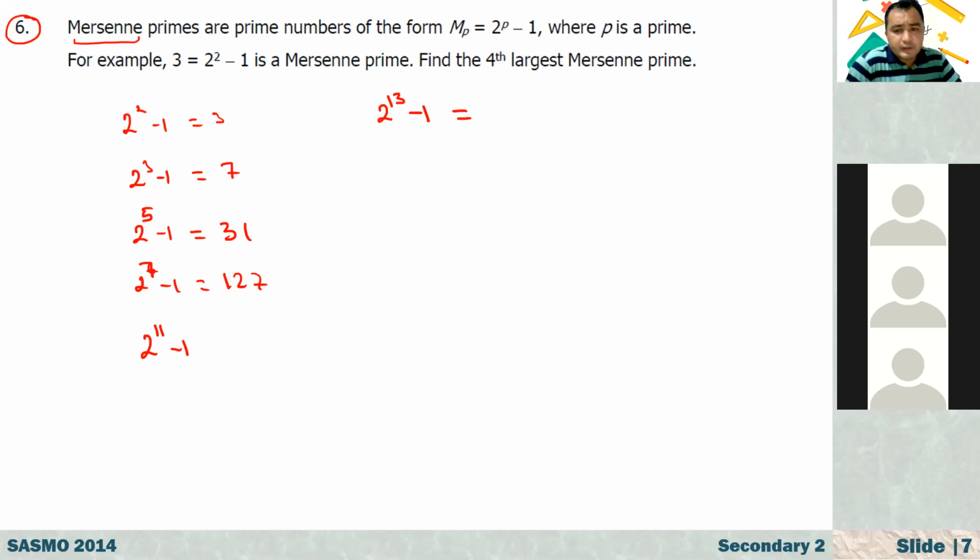Here, I don't think they asked that question. Mersenne prime, find the fourth largest Mersenne prime. It says the fourth largest. It has to be smallest, because the smallest will be I think 1. I think so. There must be a mistake here.